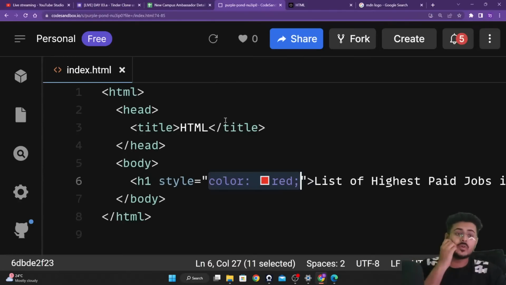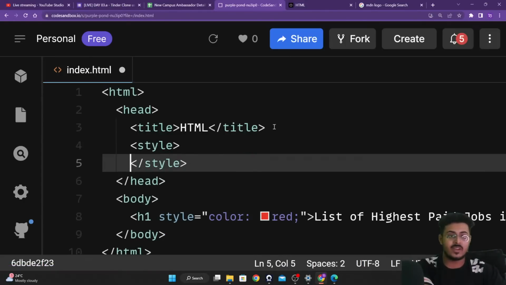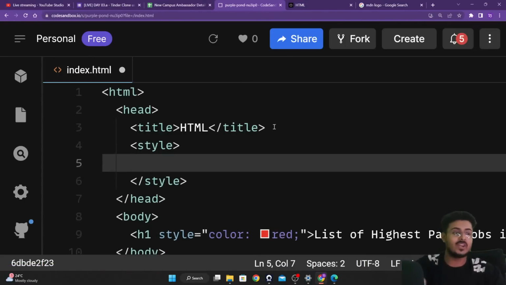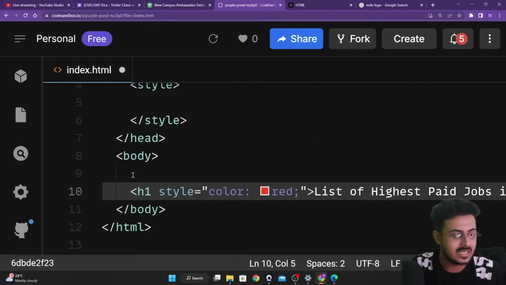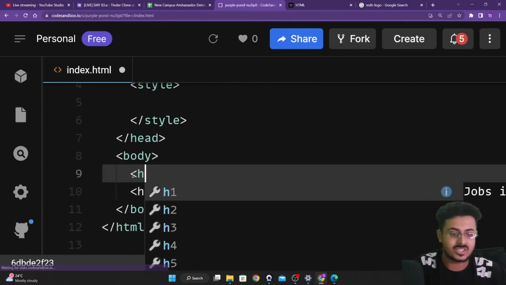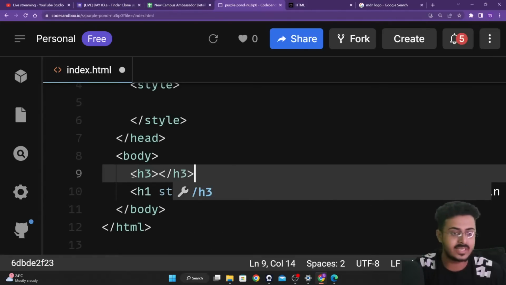So what we're going to do is create something called internal CSS. This was your inline CSS. Now we are going to write internal CSS. For that, you just have to create a style tag, and you have to write your CSS inside of this style tag, guys. So I will create another element. This element we will call the h3 element. We will create an h3 element, and create the h3 end element as well.